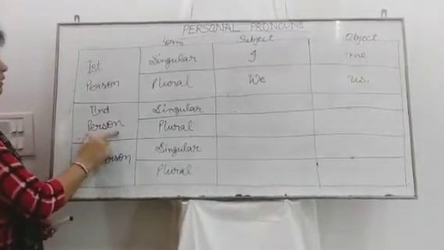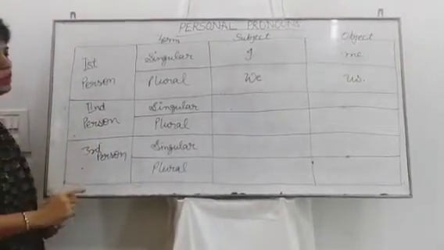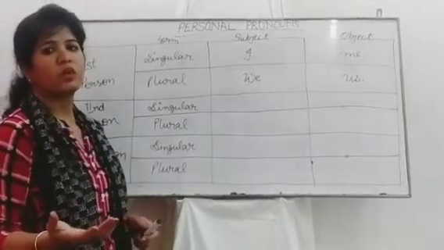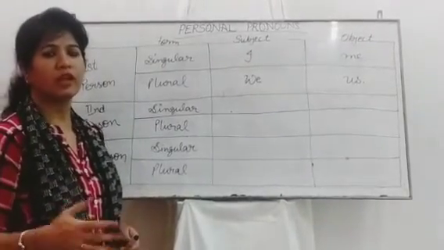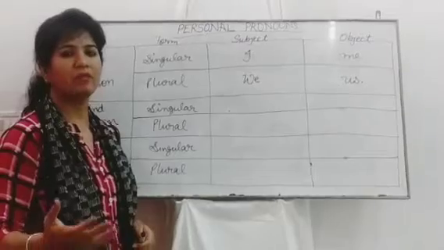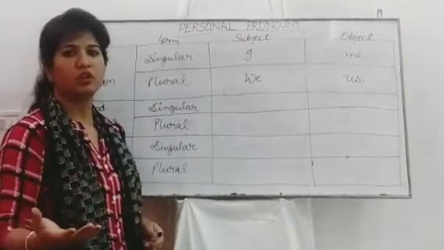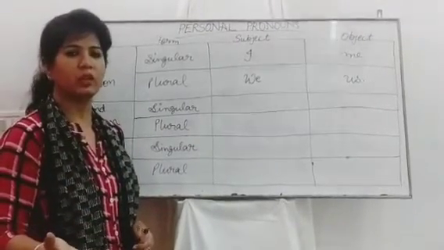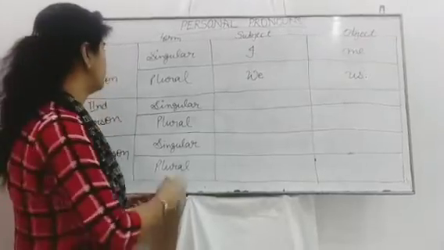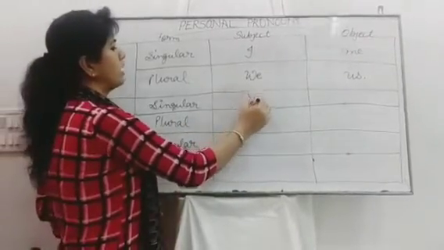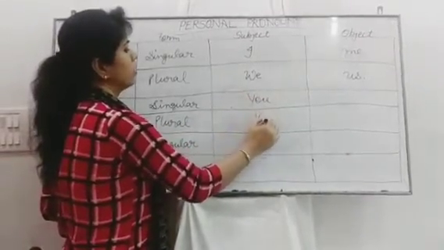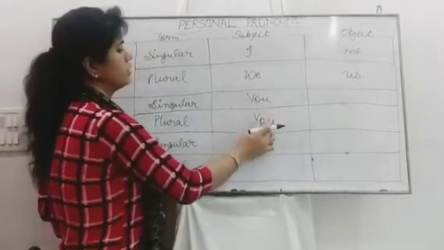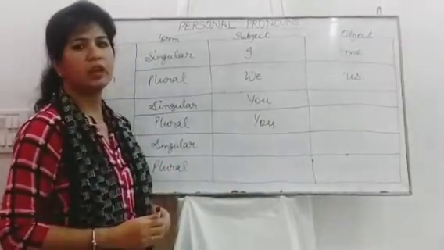Then is second person, the person who is listening. Like you are listening to me. I am using the word you for you people who are listening to me. And this is used for both singular and plural.